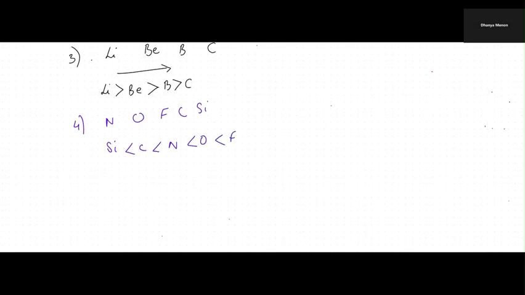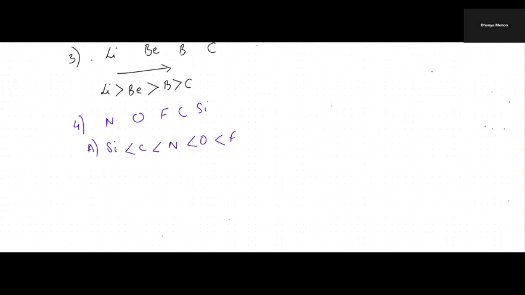And some of the values that I had given, according to this, we can arrange like this. So A is the correct option. So that's why you have to memorize the electronegativity values of some elements, so that you can answer these kinds of questions.